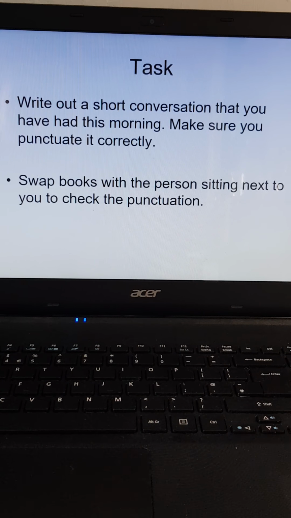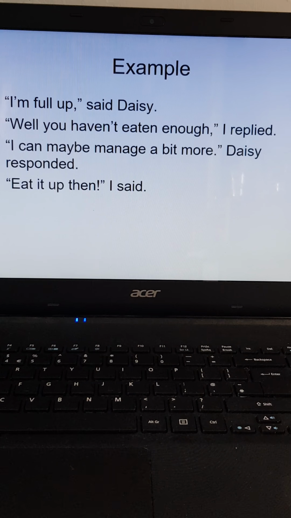So a conversation between me and Daisy. "I'm full up," said Daisy. "Well, you haven't eaten enough," I replied. "I can maybe manage a bit more," Daisy responded. "Eat up then," I said.